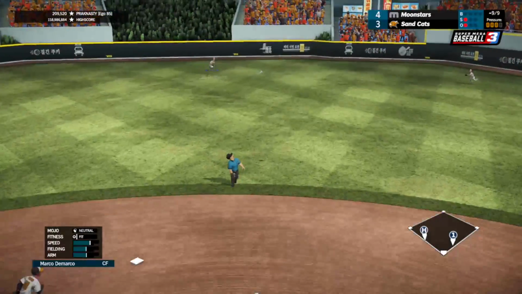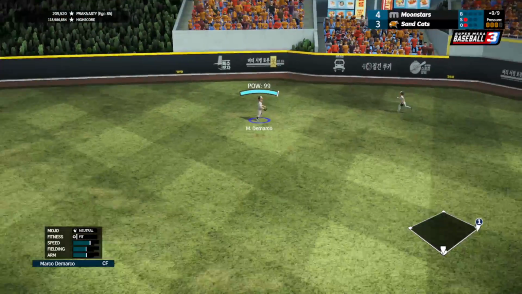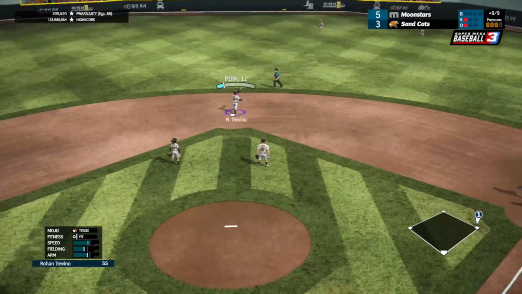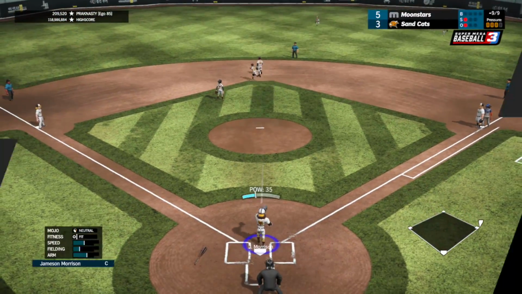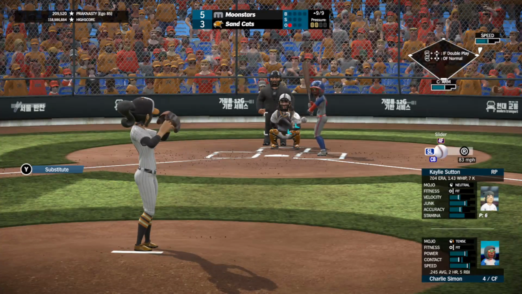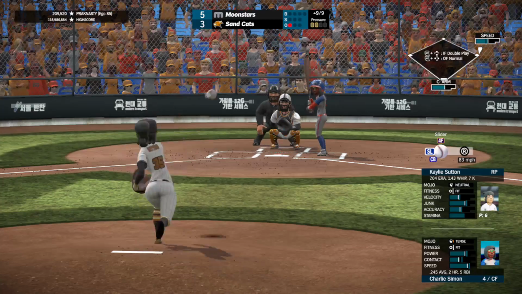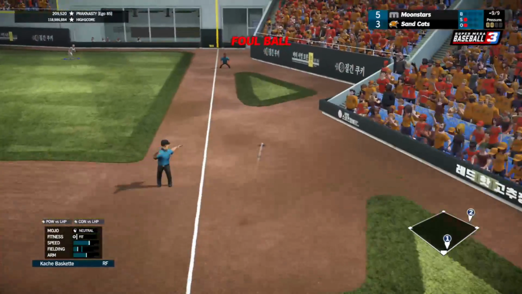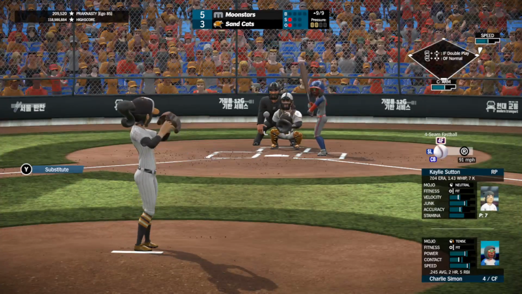Slider up and in. Line softly to center field. That's going to be a base hit, and that'll be an RBI. DeMarco gets it in, but it's now 5-3 Moonstars as they extend the lead once again. Brings up Simon, 1 for 4 day for her with a solo homer. Slider down and in on the first pitch. Lined up the first base line out of Bentley's diving reach, 0-1.